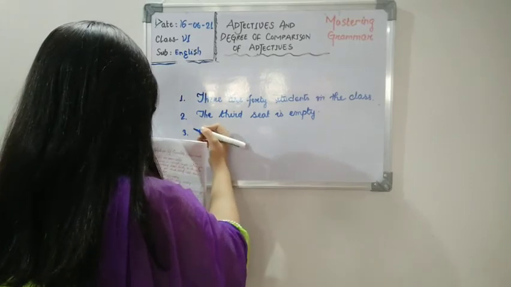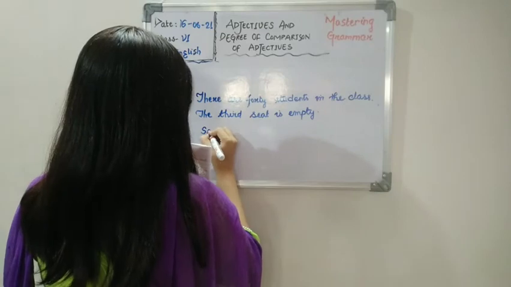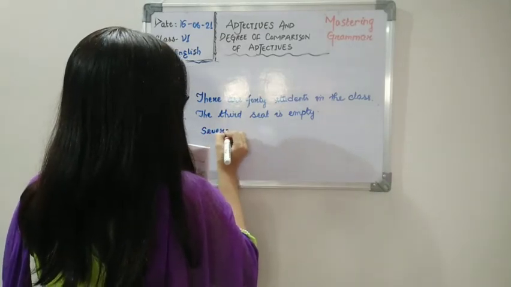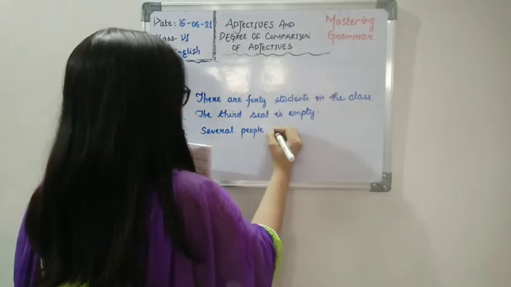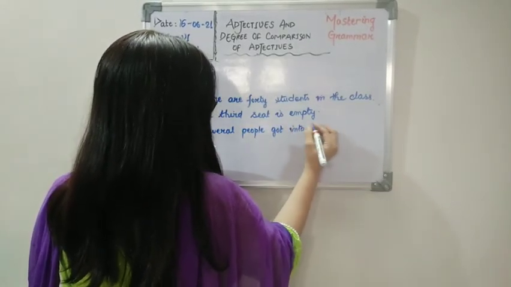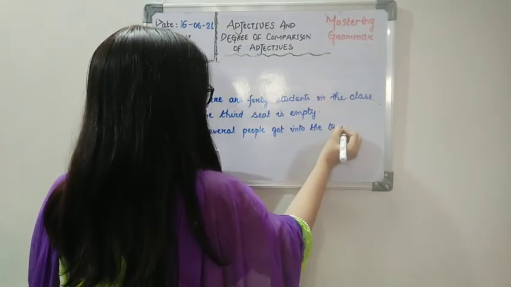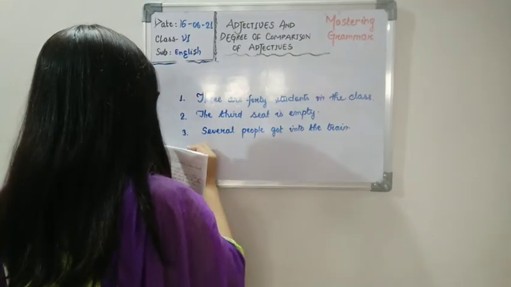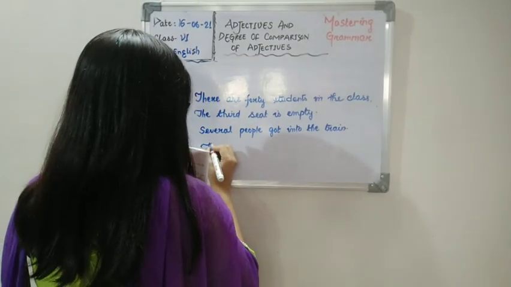Now number 3, several people got into the train. Number 4, there are 2 toffees in the box.